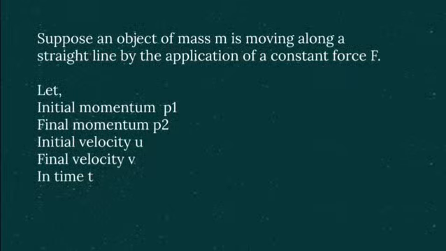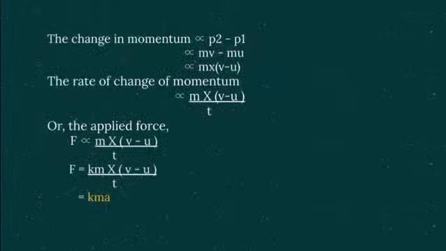And so let the initial momentum be p1 and the final momentum be p2. Now if there is a change in the movement of this particular mass of object in particular time t, then we can derive an equation for the second law of motion. Let us see how.